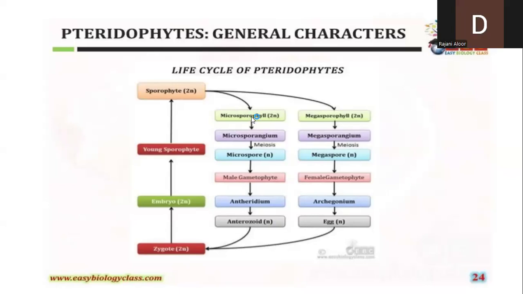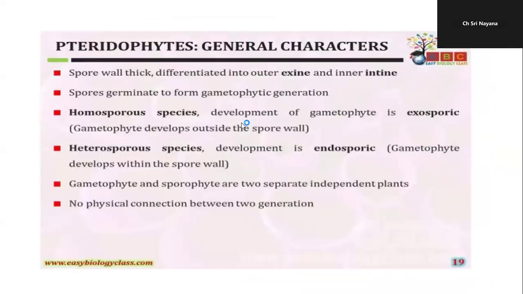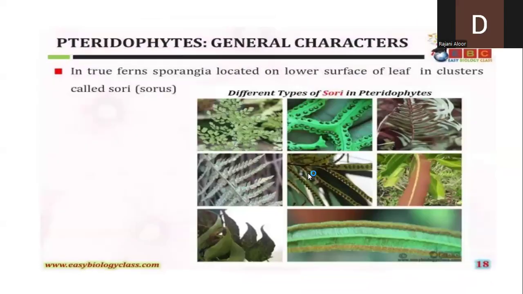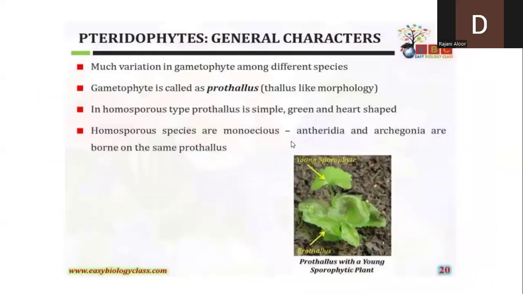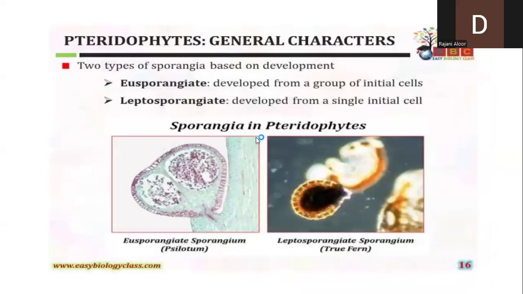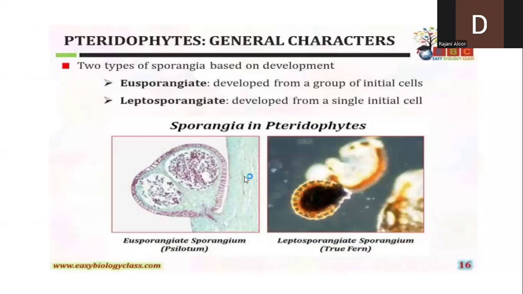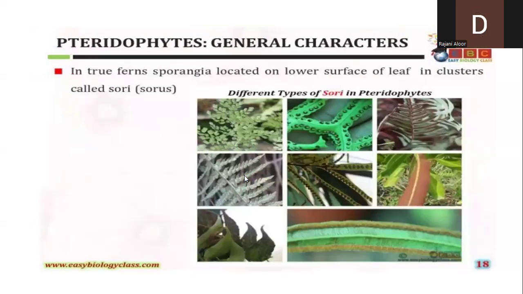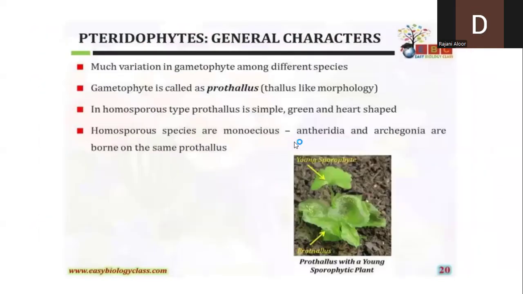Macrosporophyll and microsporophyll are based on the development of the spores, homosporous and heterosporous. So based on the development of the spores only, we call them microsporophyll and megasporophyll. You can see here the homosporous and heterosporous conditions, and the spores which are developing, we call them microsporophyll and megasporophyll. Clear?